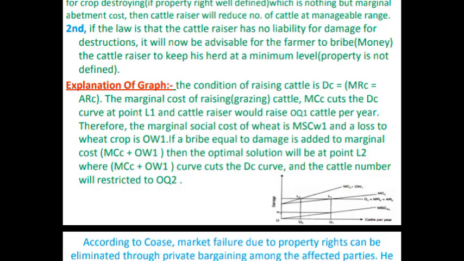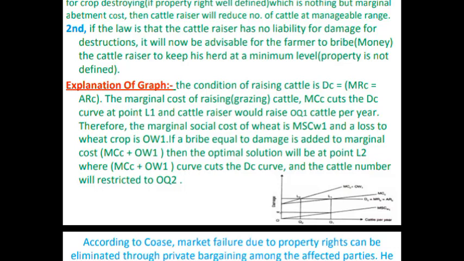When property rights are not well defined, there will be a mutual understanding, a mutual dependency. The farmer will bribe because property rights are not well defined.